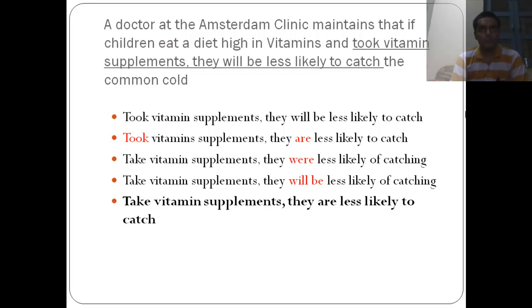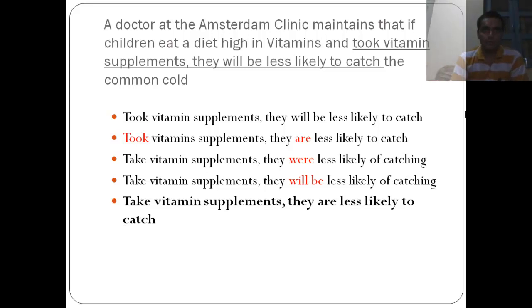Okay, so here is an unnecessary and weird took vitamins which is introduced here. What he means is that if they do it all the time, they are never going to have this problem. So it's not like we are talking about the past, that they used to take something like that. We are trying to say that if you eat a high diet and take vitamins, then there are going to be no problems with you.